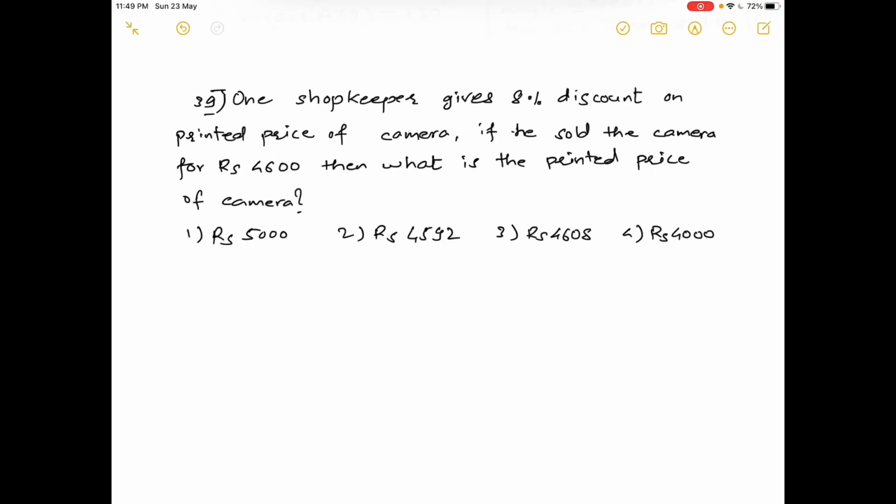One shopkeeper gives 8% discount on the printed price of a camera.